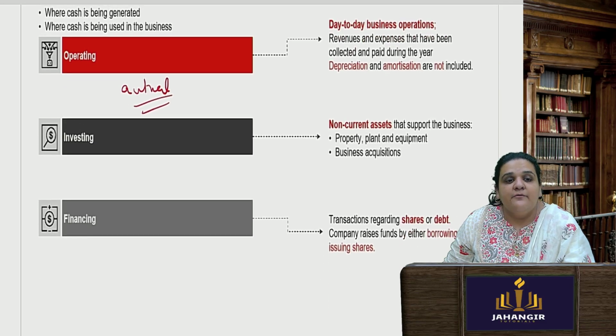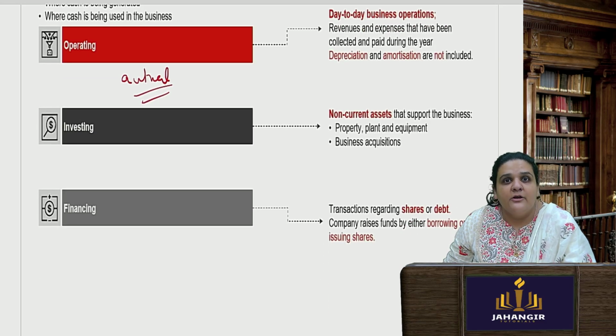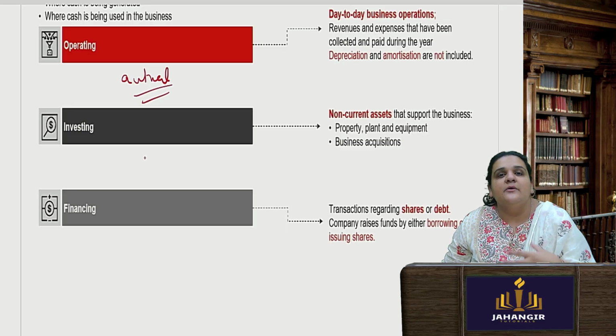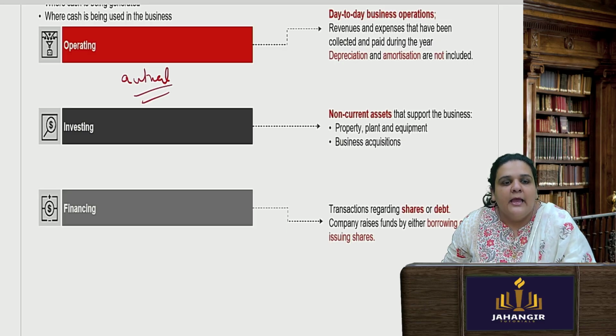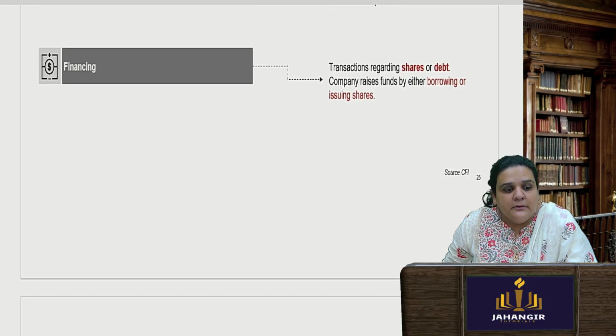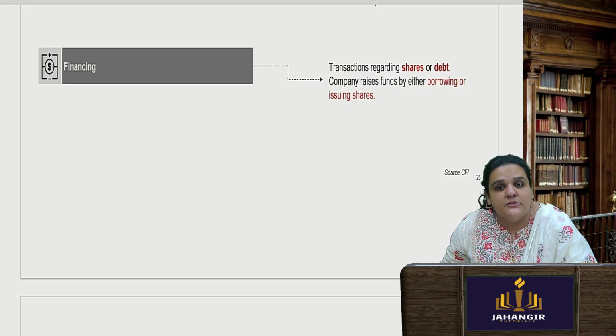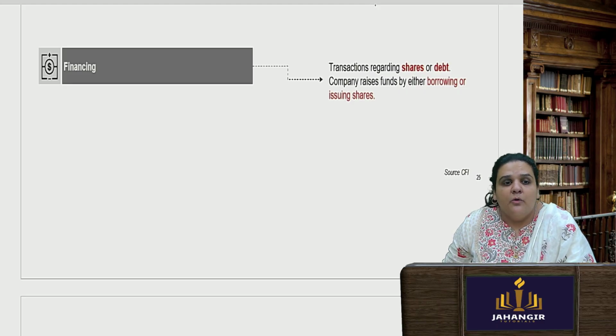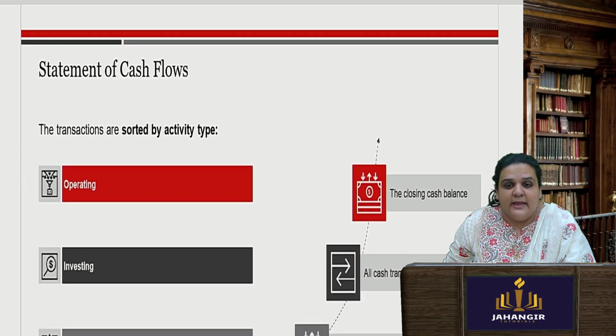Next is your investing activity. When you buy or sell your non-current assets, which is not a part of your business. You are buying a property, a land, building, equipment, you're doing some business acquisitions. This is your investments in the business. And last is your financing activities, wherein you have taken money by issue of shares or issue of debentures, or you have paid some borrowings, or you have paid some bank loan. So that will be shown as your financing activities.